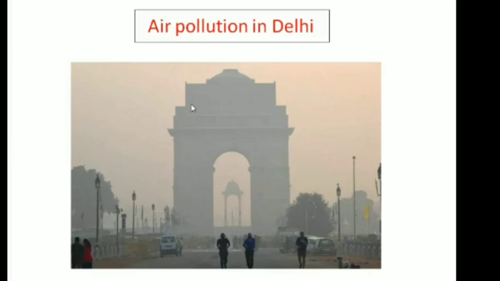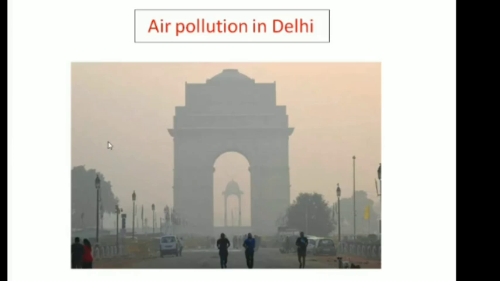In the 1990s, that is 30 years ago, Delhi was the fourth most polluted city in the world, and many people in Delhi had breathing problems due to this air pollution. The poor quality of air is mainly due to the increased use of vehicles in Delhi. When people use more vehicles, it leads to air pollution. The poor engines used in automobiles are also responsible.